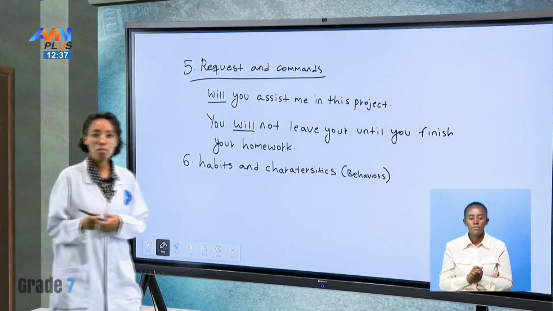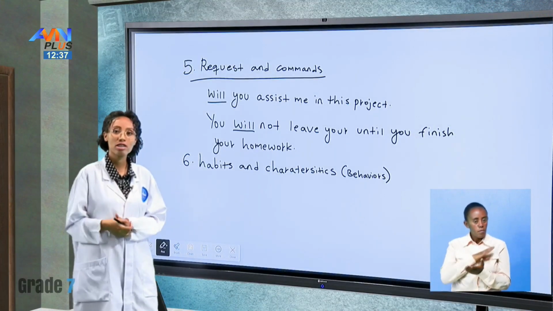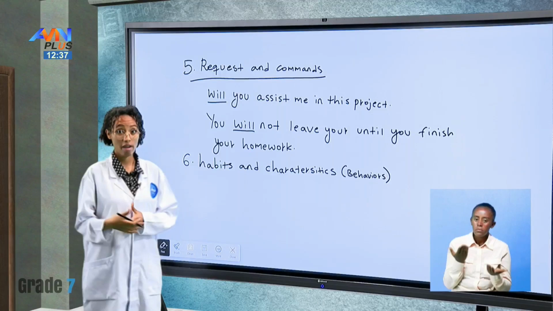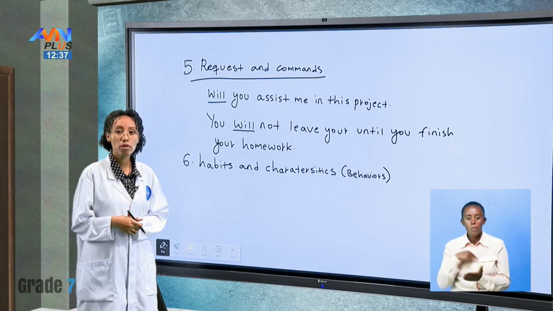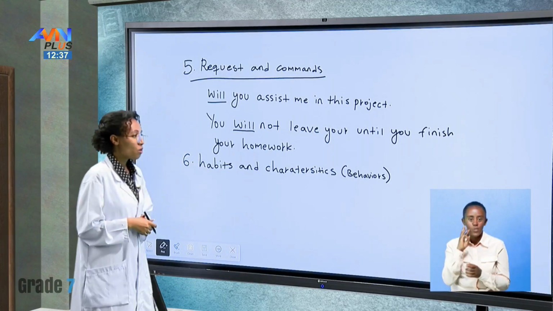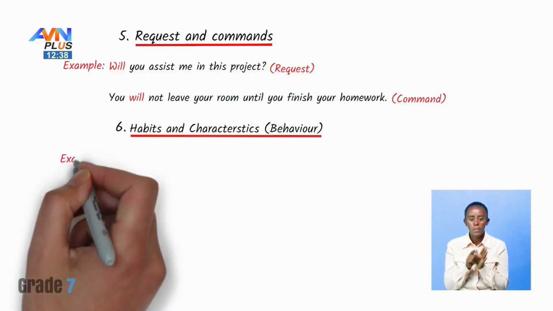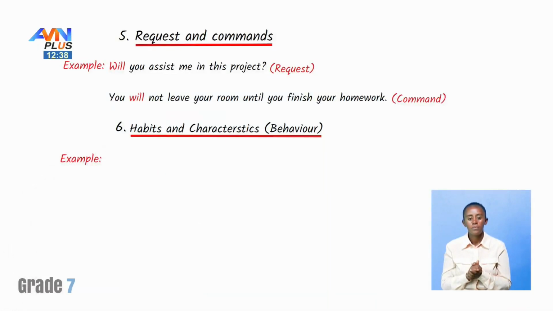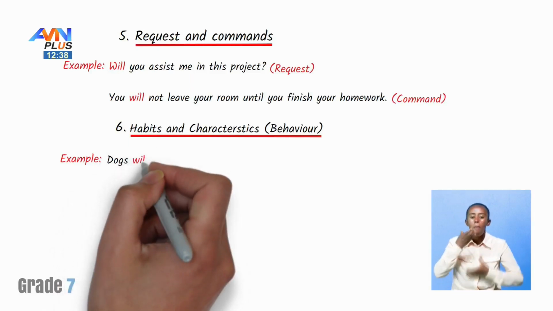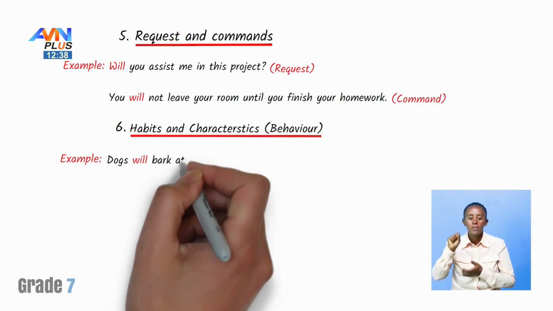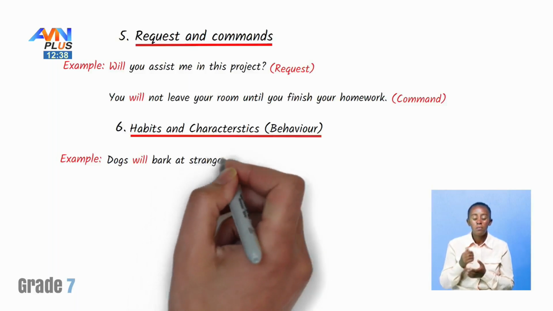When we're talking about someone's behavior or characteristics or something's characteristics, we can use the modal verb will. So how can we use it? Let's see a few examples. For example, dogs will bark at strangers.